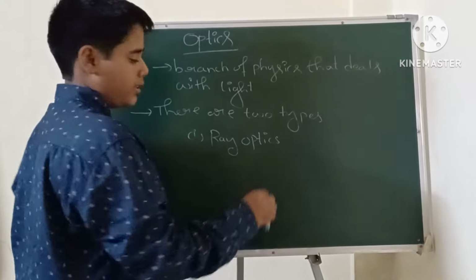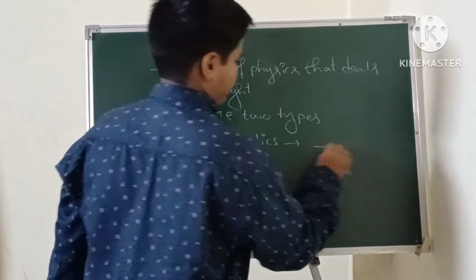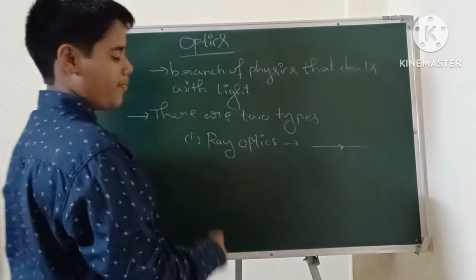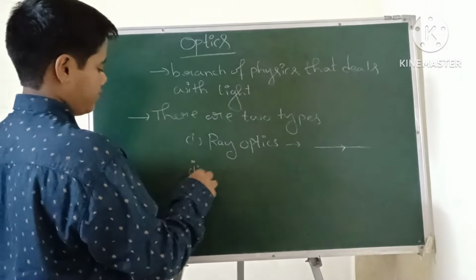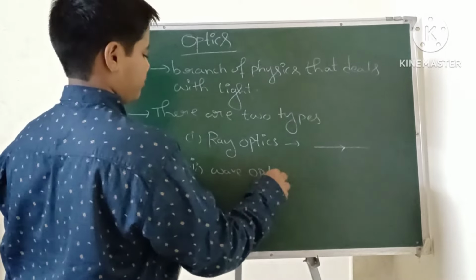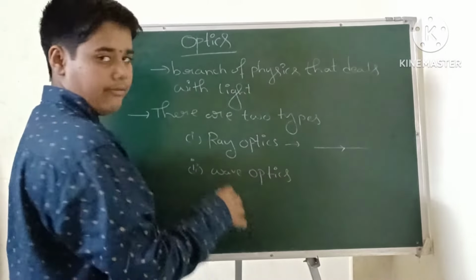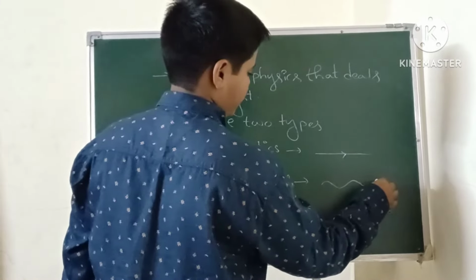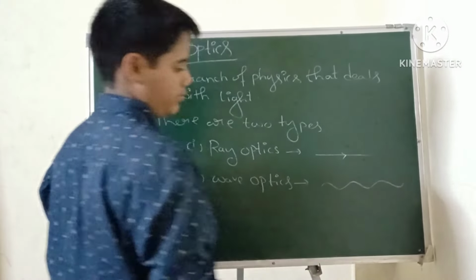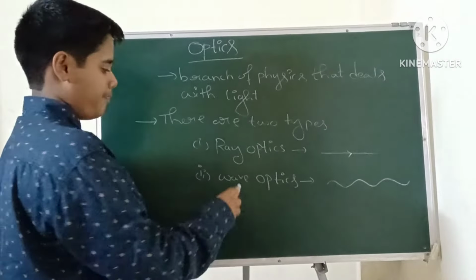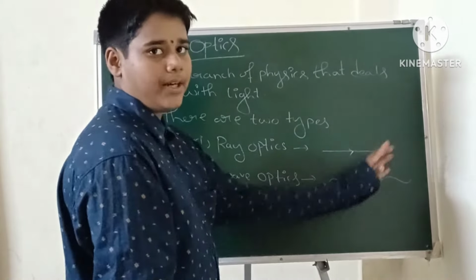Ray optics means straight line, straight path. And the second one is wave optics. Wave optics means curvy path, like this. Ray optics means straight path and wave optics means curvy path.